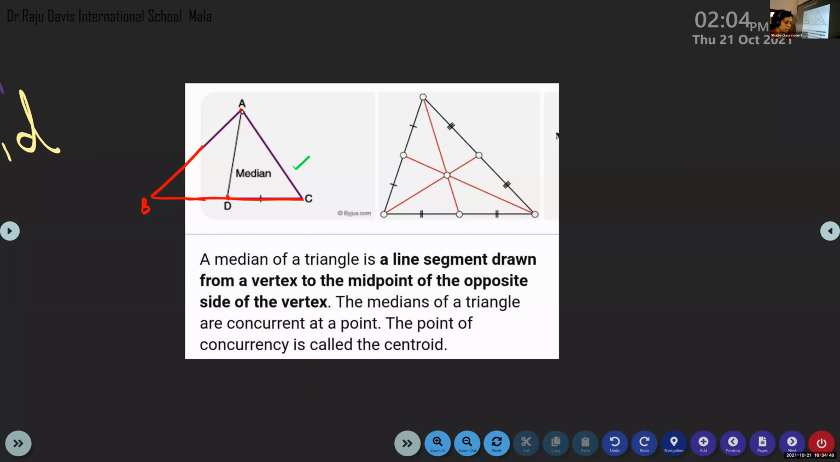Centroid of the triangle. So what do you mean by median? A median of a triangle is a line segment drawn from the vertex of a triangle to the midpoint of the opposite side of the vertex. The medians of a triangle are concurrent, which means, as I told you, coming together, joining together at a point. That point is known as centroid of the triangle. Centroid of the triangle.